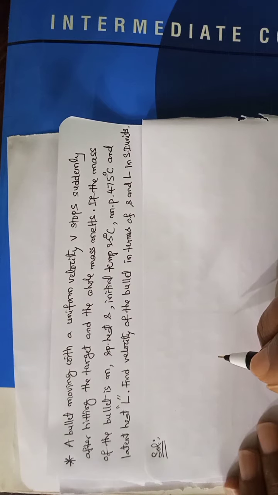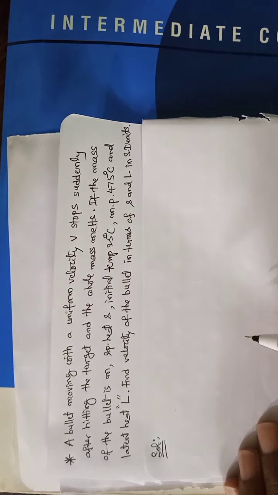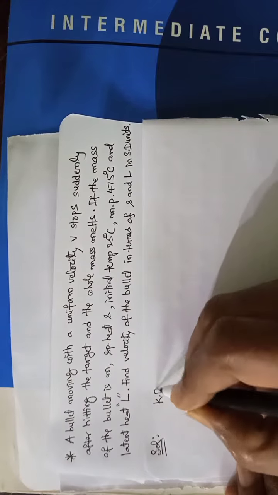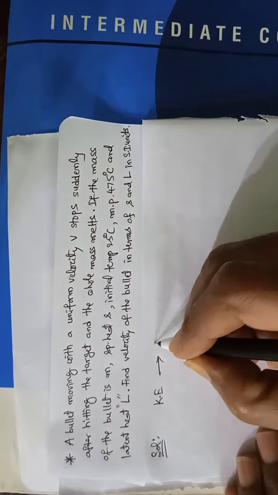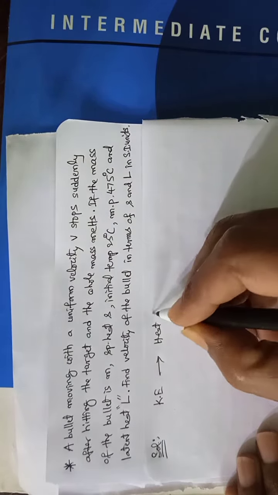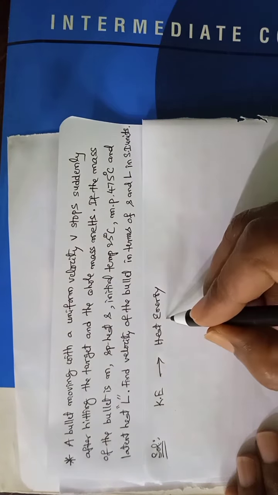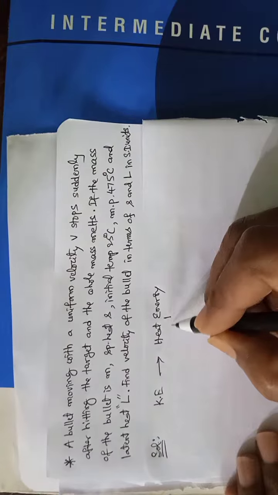So in this problem, the bullet is initially having kinetic energy, and that kinetic energy is converted into heat energy. And this heat energy is in two ways.